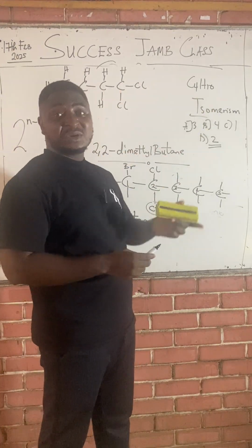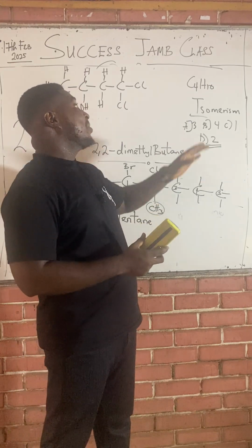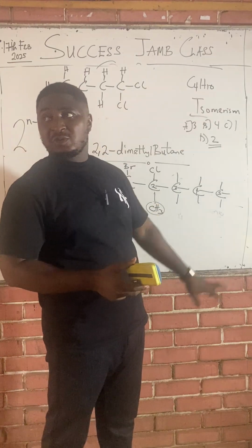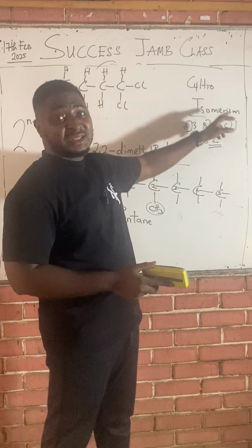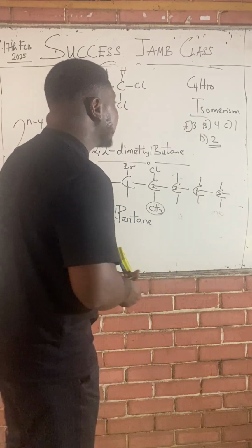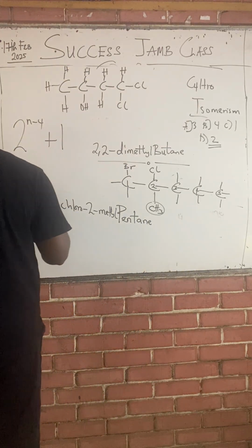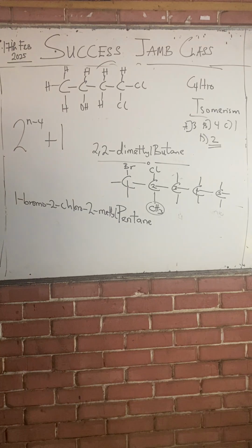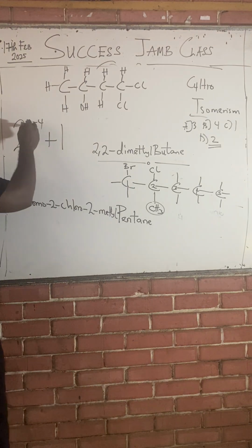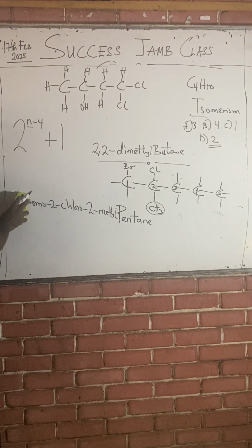For this question, the JAMB question said, determine the number of isomers this compound will produce. This is butane, right? C4H10 is butane. The number of isomers an organic compound can produce is given by the formula 2 raised to n minus 4, plus 1, where n means the number of carbon.